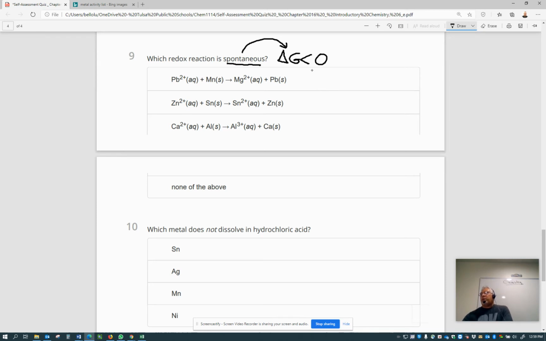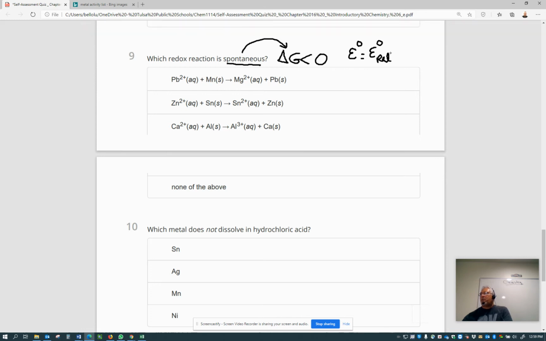And in order to be negative, you need to calculate the potential of the reaction. That will be the potential under standard conditions: the potential of the species that is experiencing reduction minus the potential of the species that is experiencing oxidation.